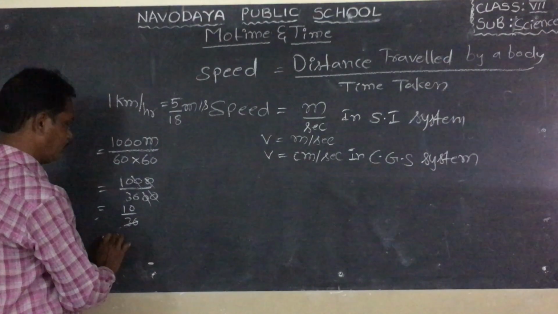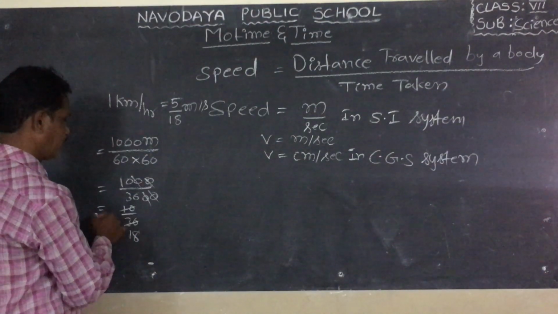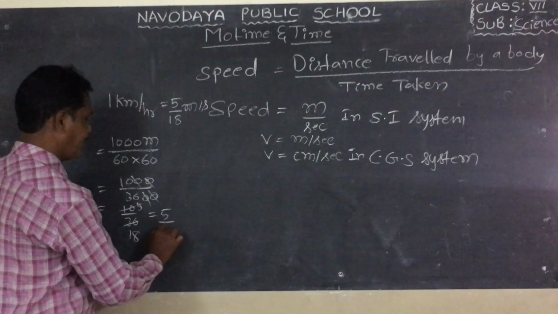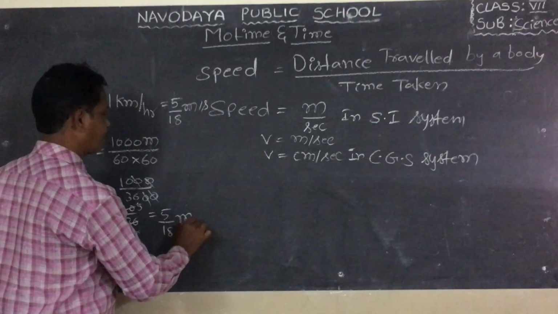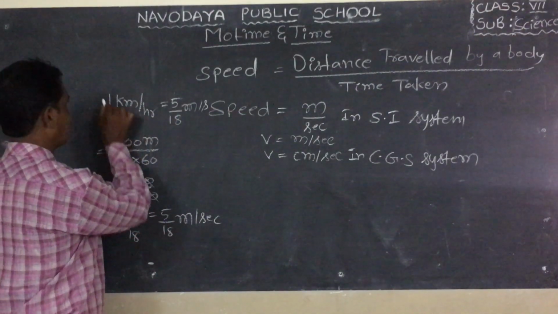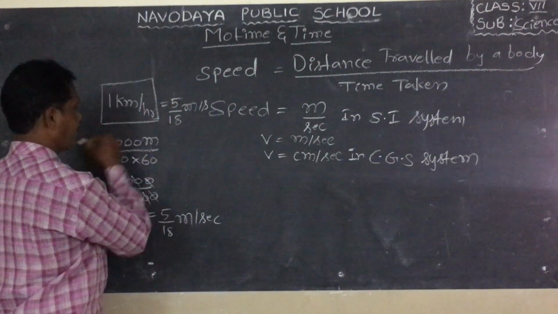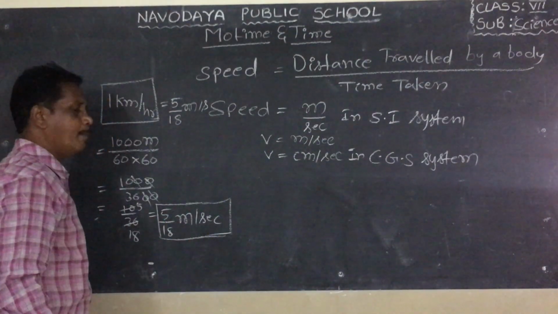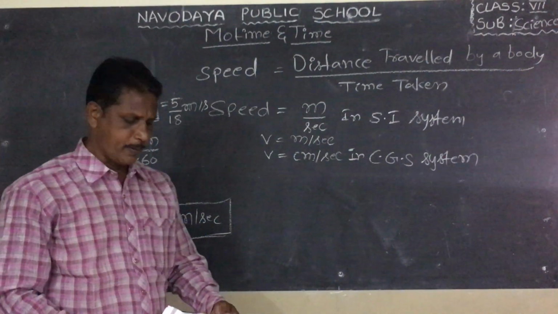In the 2 table, the 18 table, 10 divided by 2 is 5. That is equal to 5 by 18 meters per second. So 1 kilometer per hour is equal to 5 by 18 meters per second.